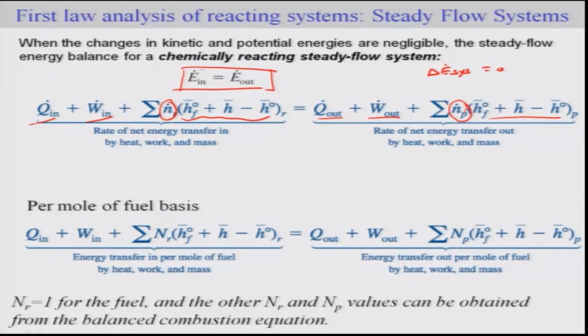One can rewrite this on a per mole of fuel basis, where we divide with respect to the fuel, and then you have Q in plus W in, and the N_R, the number of moles of the reactant, where N_R is equal to 1 for the case of the fuel, and other N_R and N_P values can be obtained from the balanced combustion equation. So here, instead of the rate, you have Q out plus W out, and the summation of the moles of the product multiplied by the corresponding molar enthalpy, or enthalpy per unit mole basis, for the product.